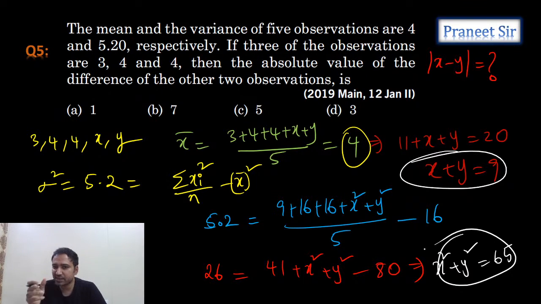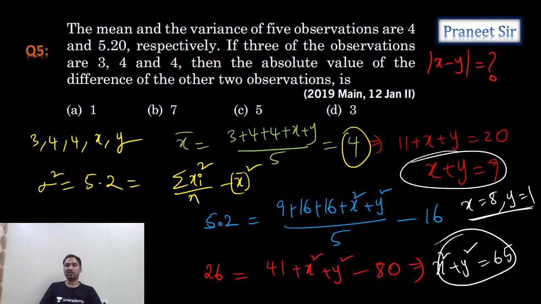X plus y we calculated. X square plus y square we calculated. What is the value of x and y? Can we calculate the value of x and y? Option A is the answer. Yeah, correct. X equals 8 we can take, and y is equal to 1 we can take. Correct. X value is 8 and y value is 1. Why? Because 8 plus 1 is 9. 8 square plus 1, that is 64 plus 1, 65. Yes, exactly. So the answer is the second option.